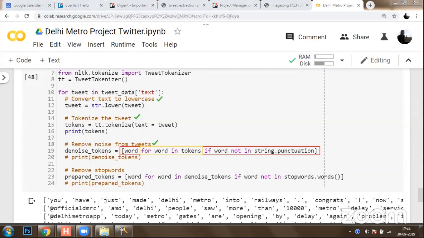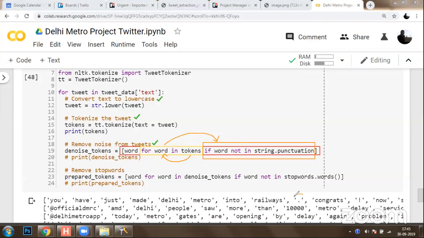Now, the second thing we'll do is specify a condition. This condition is: if word not in string.punctuation. So you're going to reach every word. Now what will happen? Let me just draw that for you. You're going to read every token into word, and you're going to check if this word is not in the punctuation.